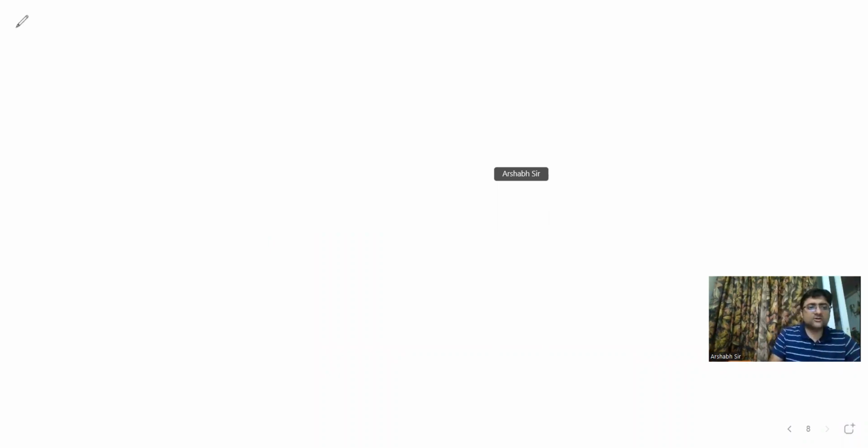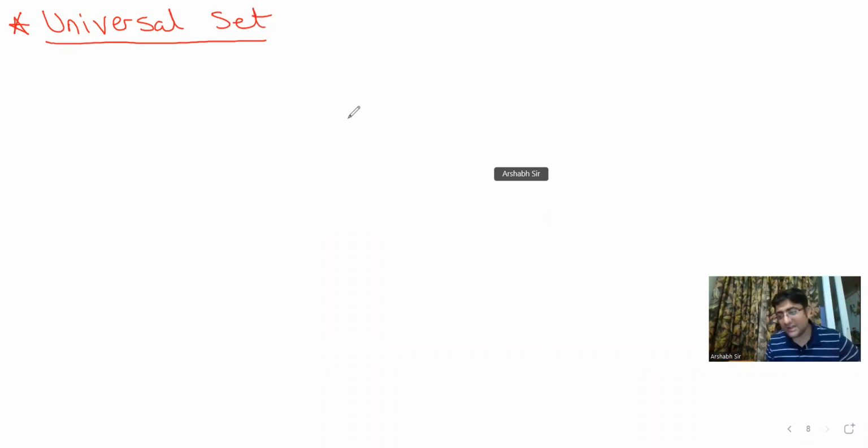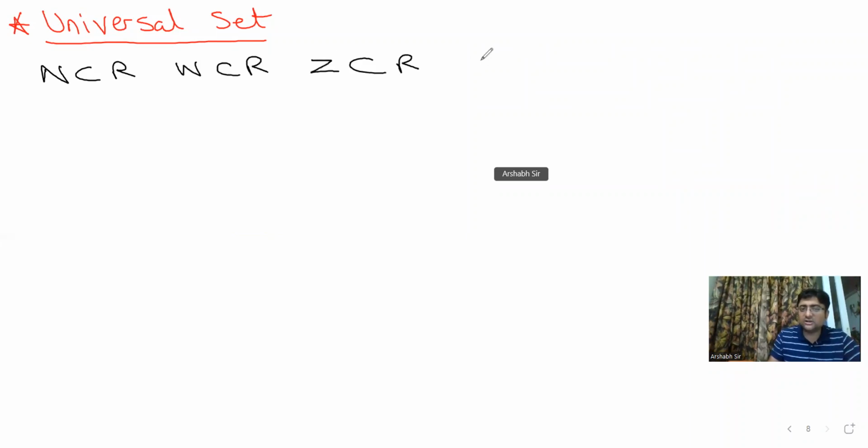Okay. The next concept we're going to learn, guys, is the concept of universal set. Now guys, universal set is basically defined as per the context of the question. The basic concept of universal set is that all the sets should be a subset of the universal set. It is the ultimate superset. What I mean to say is, if I talk about numbers, what if I just talk about real numbers? So we know natural numbers is a subset of real numbers. We know whole numbers are a subset of real numbers. We know integers are a subset of real numbers. We know rational numbers are a subset of real numbers. So if I talk about the number system of what you have learned so far, not complex, so I'll say real numbers is basically a universal set.